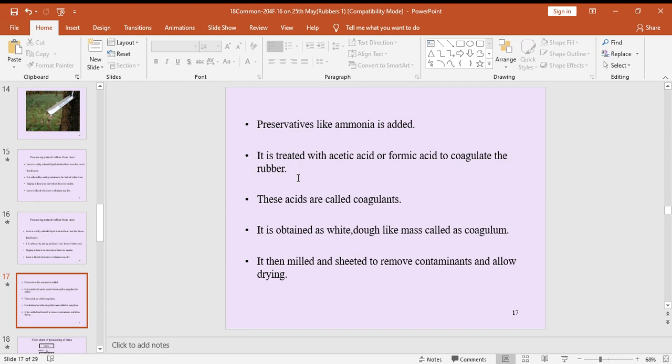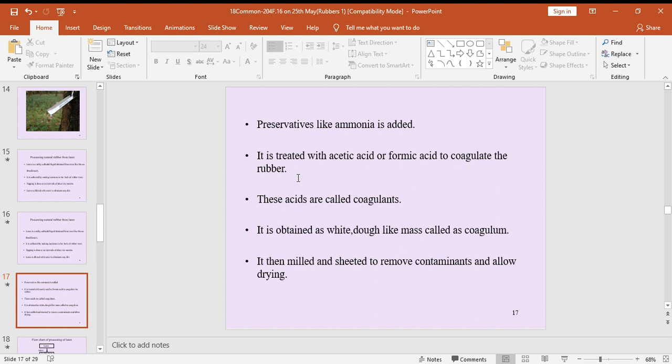After coagulation, we can do other processes. First of all, this acetic acid and formic acid are called coagulants. Why? Because to solidify this diluted latex, we are adding acetic acid and formic acid. That's why these chemicals are called coagulants.